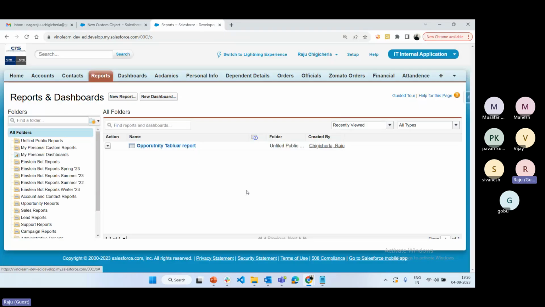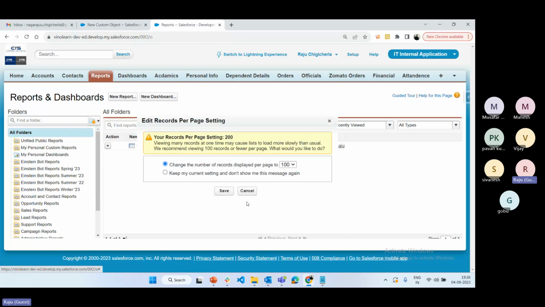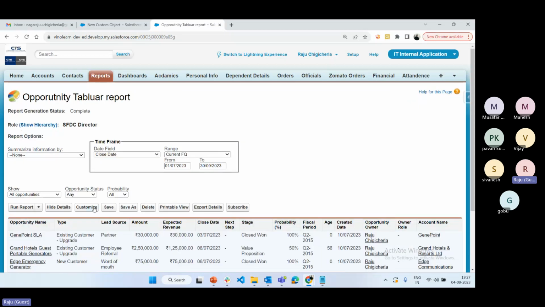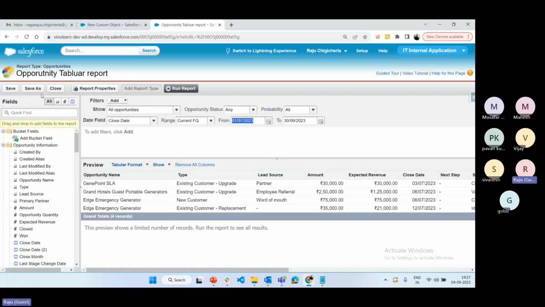See, the report is closed. If you click on reports now, it is showing the saved report. Open the report, just click on customize here. Later we'll discuss that one. And see, we have save as. If you want one more copy of the same report, then you can click on save as. If not required, then leave it as it is.